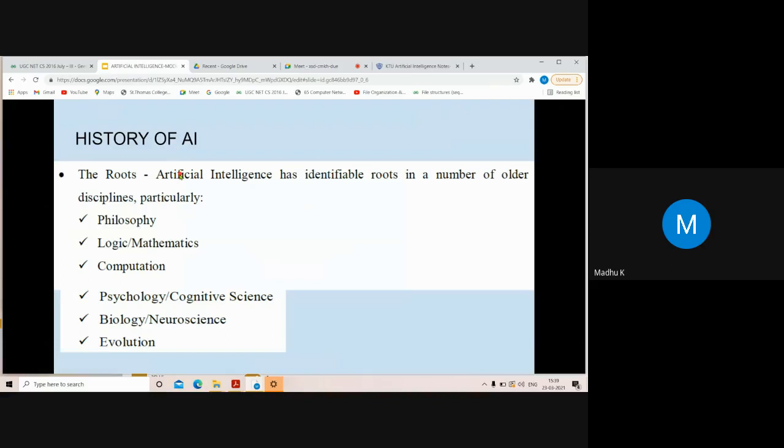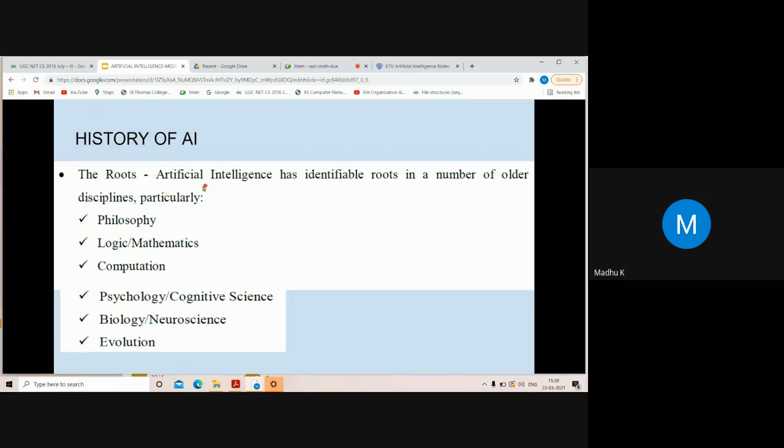Okay, next we want to discuss the history of AI. So, how AI reaches the present state, starting from the initial state. If you consider AI, the roots of AI lie in the below fields.